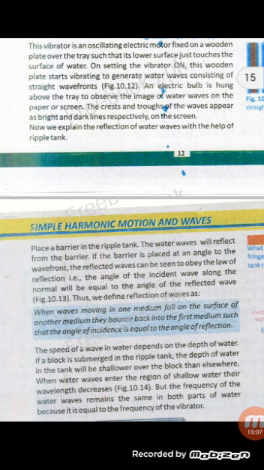Means the speed of water waves depends upon the depth of water. For example, if a block is submerged in the ripple tank, means the block is placed at the bottom of the tank, then the water will be shallower over the block. When water waves enter the region of shallower water, the wavelength will decrease, but the frequency remains the same in both cases because it is equal to the frequency of the vibrator.